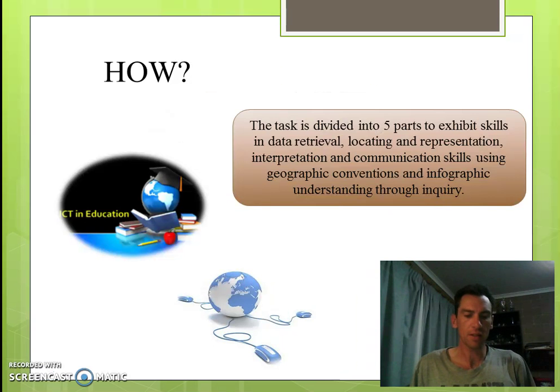The task is divided into 5 parts to exhibit skills in data retrieval, locating and representation, interpretation and communication skills using the geographic conventions and infographic understandings through inquiry.